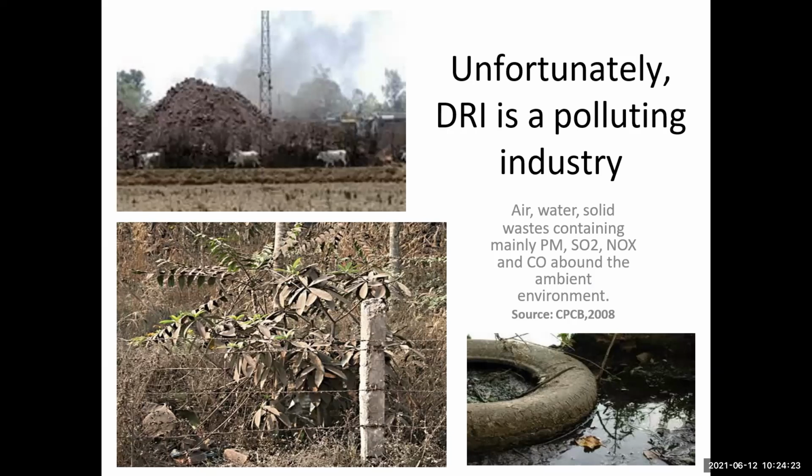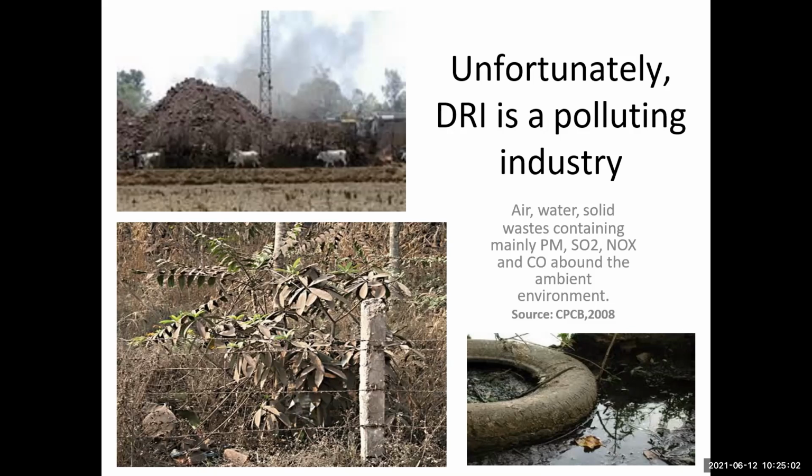The first image shows air pollution. This is particulate matter, PM2.5 and PM10, by size. In the second image, PM10 is the big particles compared to 2.5. The big particles settle on the leaves of plants and on the ground, but PM2.5 moves in the air. Okay, this is the big air pollution generated from the DRI.